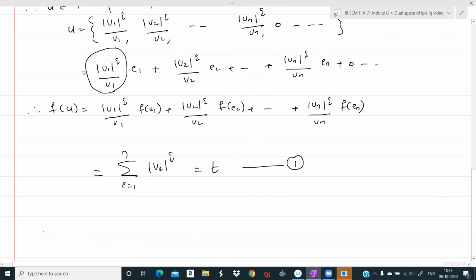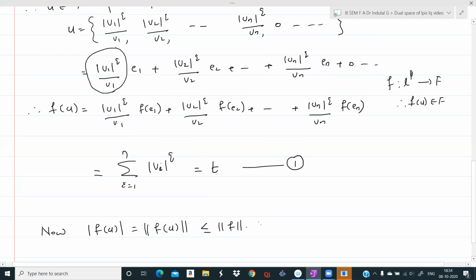Okay. Now, see, what is modulus of f of u? u is a member of lp and f is a function from lp to capital F. Therefore, f of u belongs to capital F. Therefore, modulus of f of u is norm of f of u. Norm of f of u, we know that this is less than or equal to norm f into norm u. And what is norm u?